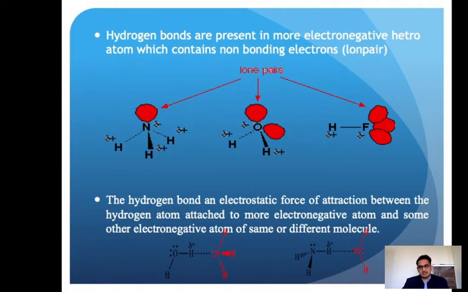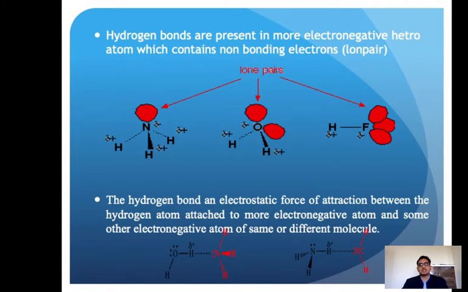So oxygen, nitrogen, and fluorine have lone pairs, non-bonded electrons, and in another molecule of the same compound there is a deficient proton, hydrogen. That deficient hydrogen, the del positive hydrogen, and the high energy lone pair of that other molecule make an extra bond, stabilizing that proton by the lone pair through the heteroatom. This type of bond formation is one type of dipole interaction, and that type of bond is the hydrogen bond.